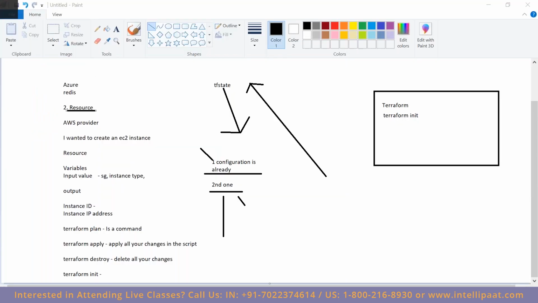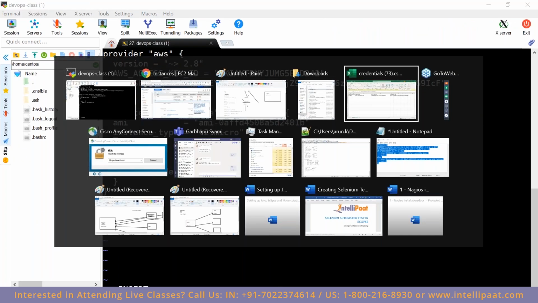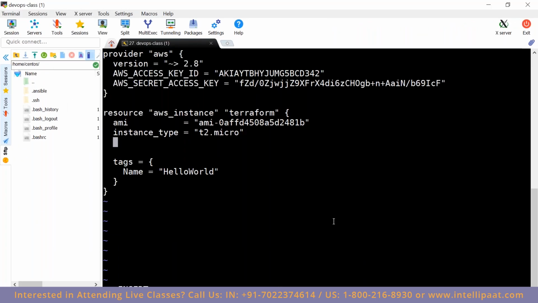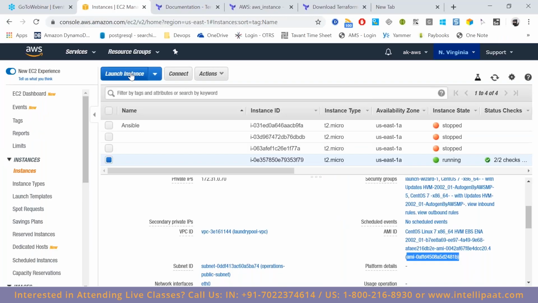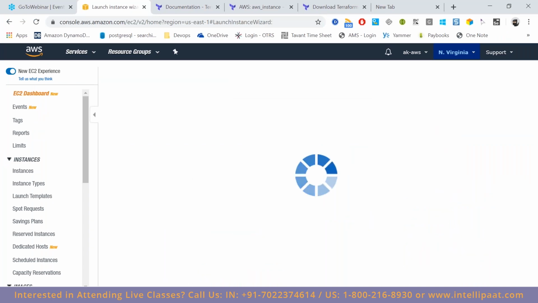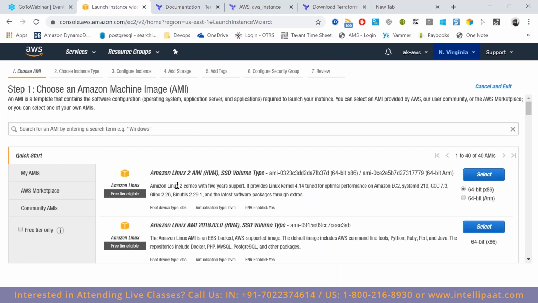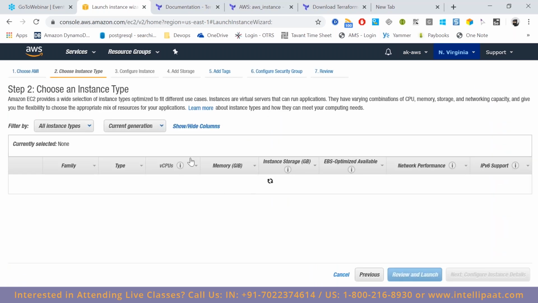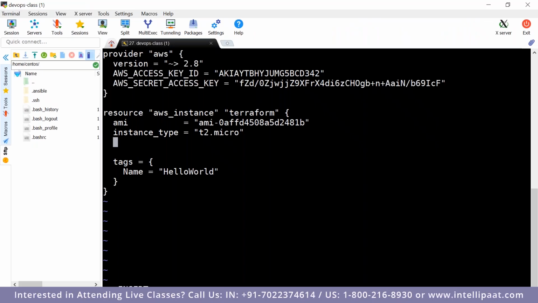Okay. Good. Now let's see what it does. AMI is nothing but, when we launch an EC2 instance, what do we do? Whatever we are doing here manually, we are doing there also. Now we select an AMI here, right? So instead of just selecting over the console, we give an AMI ID. Every image has an ID, and that is what we are giving here.